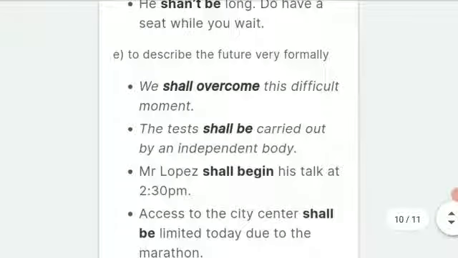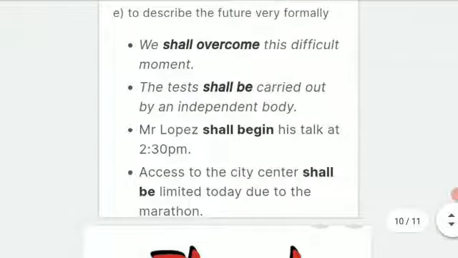Normally we use shall formally to describe the future, which we don't know, but we promise that something will happen which may turn out good. In that case we can use shall.